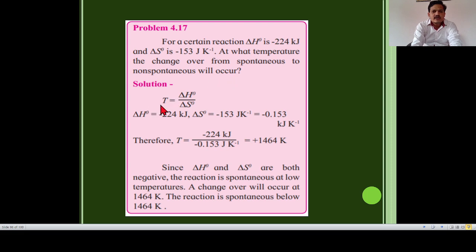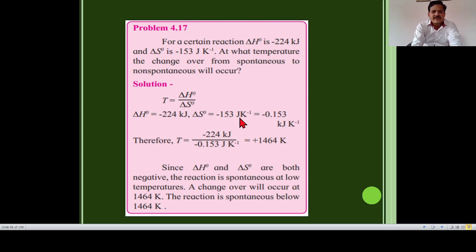Now T = ΔH°/ΔS° in standard condition. So ΔH° has a value of -224 kJ, and ΔS° has a value of -153 J/K. Here we have to convert joule into kilojoule.